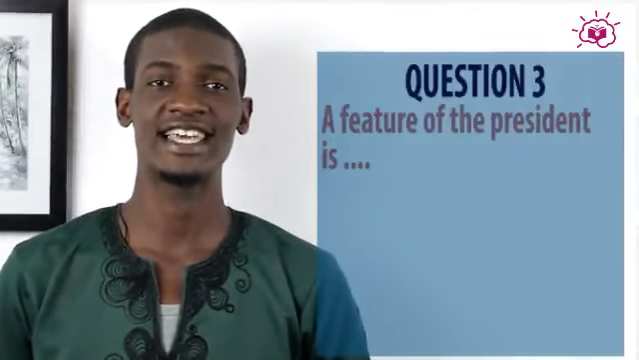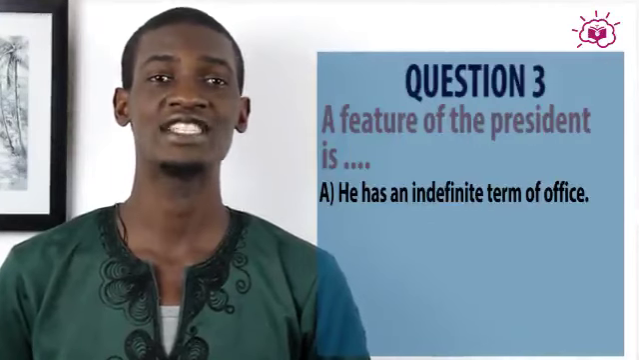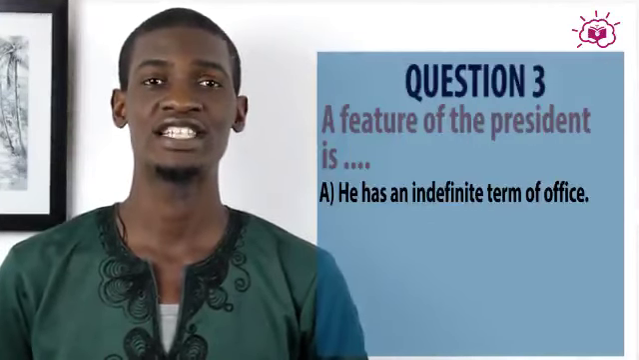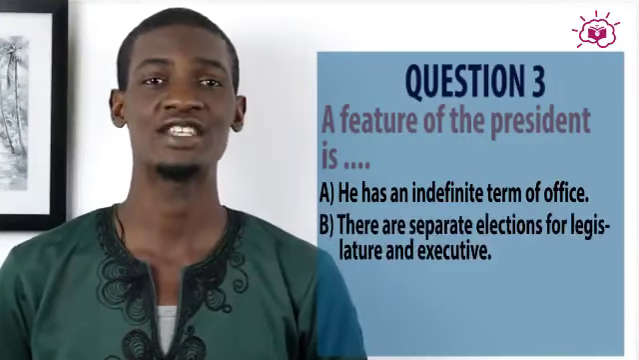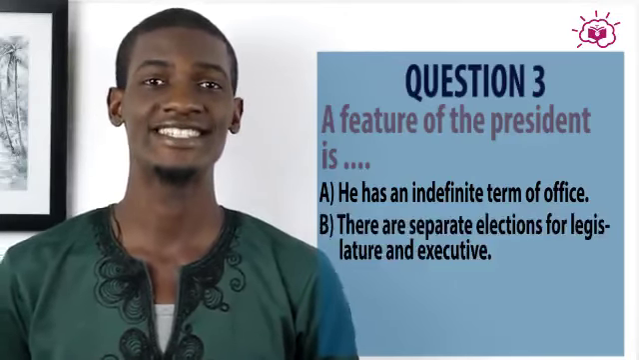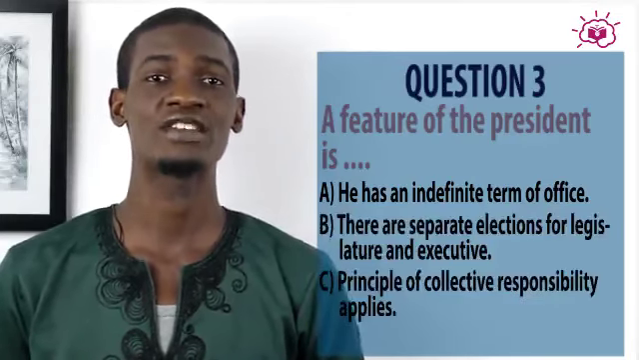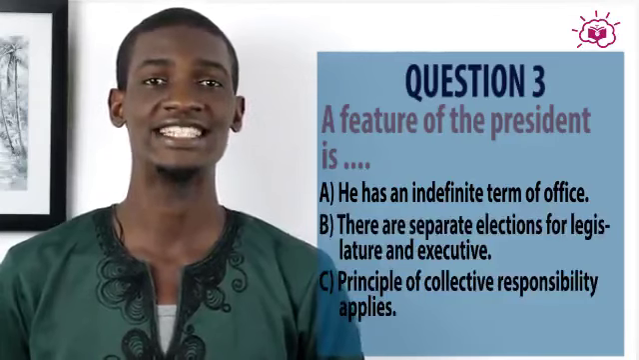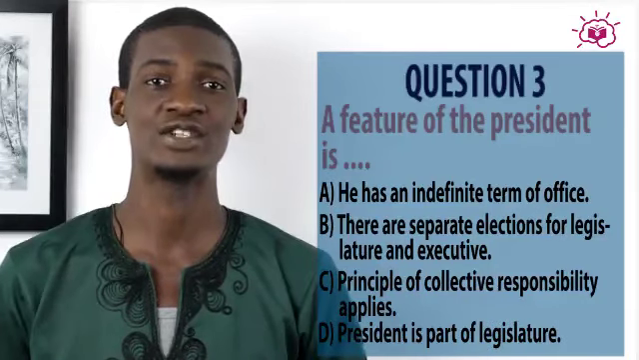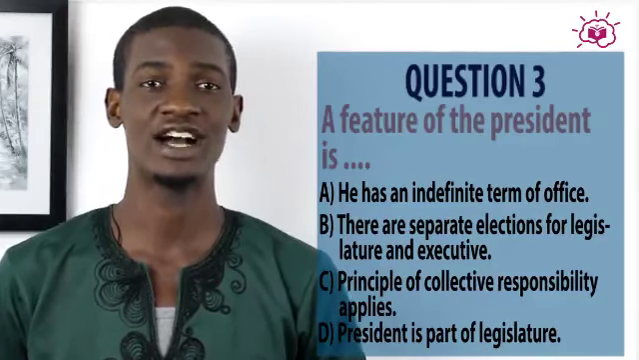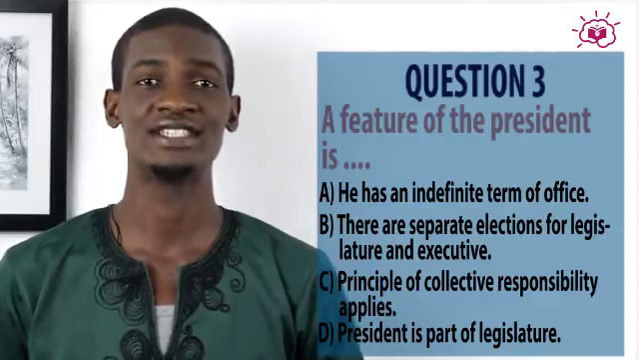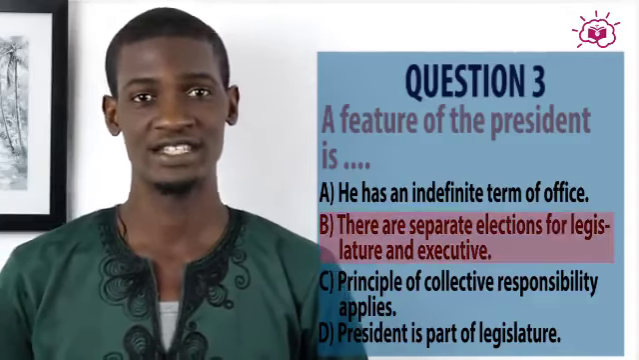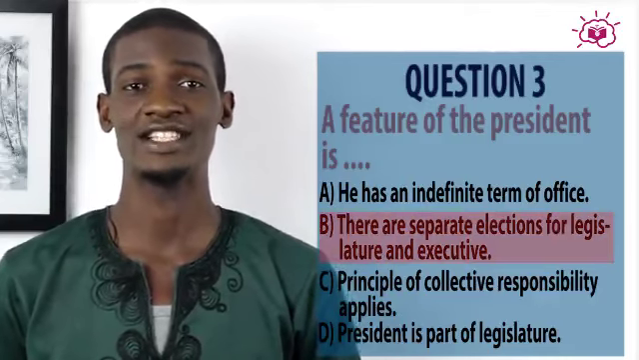Question 3. A feature of the presidential system is A. he has an indefinite term of office, B. there's a separate election for the executive and the legislature, C. the principle of collective responsibility applies, and D. the president is part of the legislature or is part of the legislative arm. The correct answer is B. There's a separate election for the executive and the legislature.